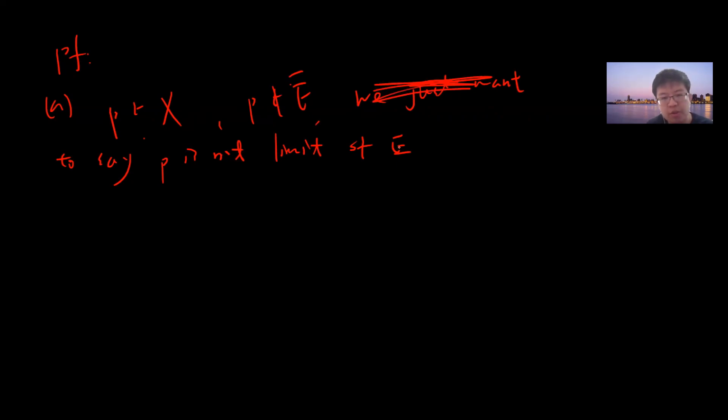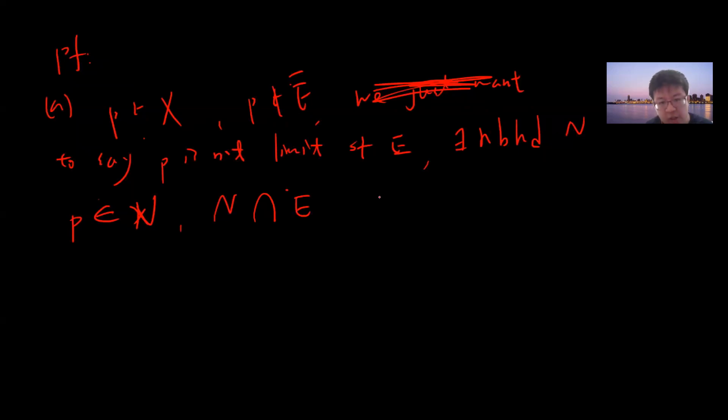Not a limit point means you can find a neighborhood N such that P belongs to N, and the intersection of N with E only contains P.